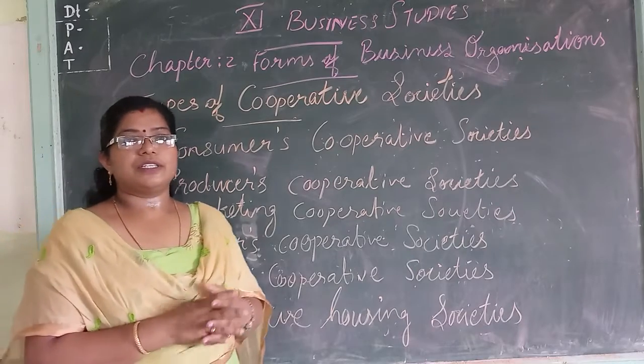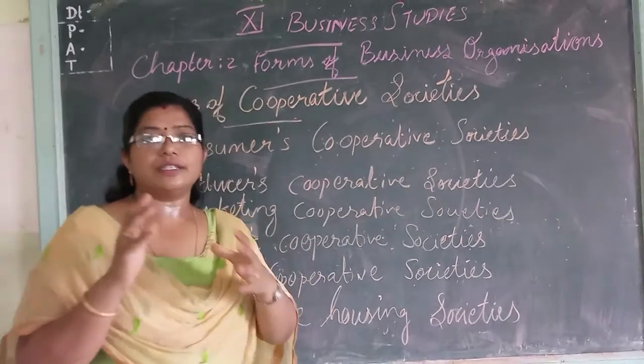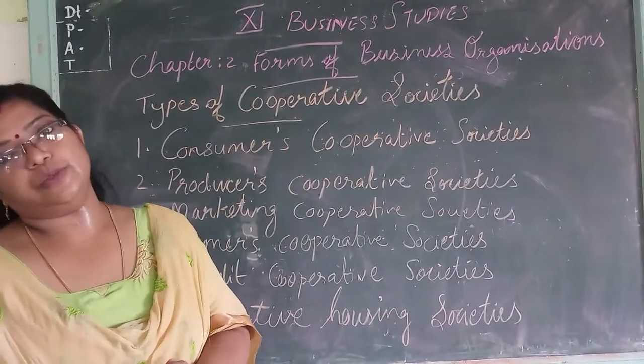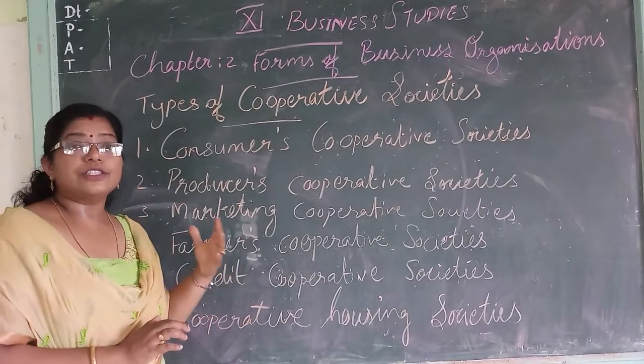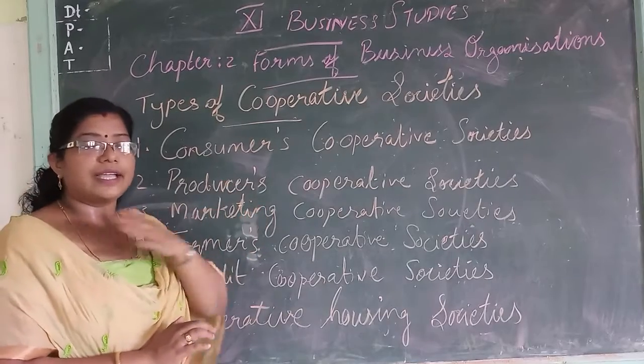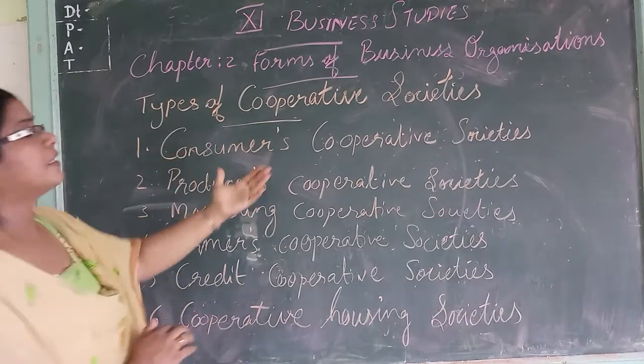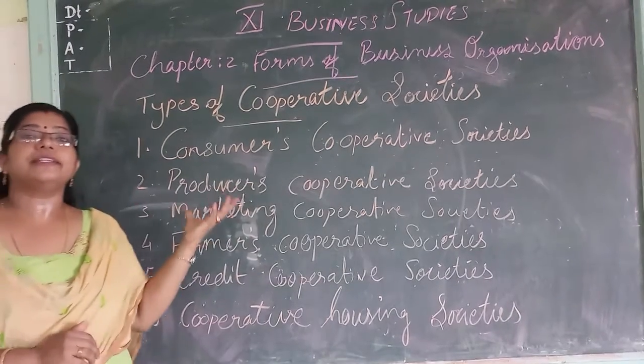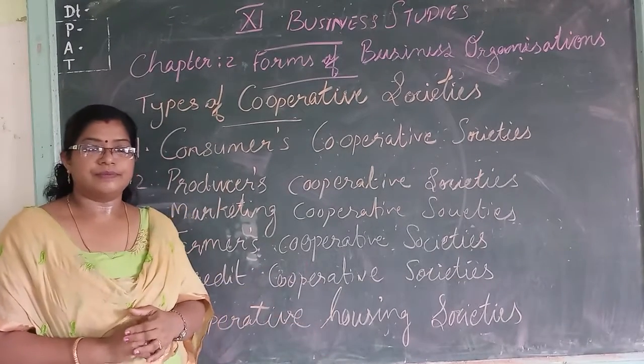This type of cooperative is formed with the main purpose of protecting the interest of consumers. That is the aim of a consumers cooperative society. How are they protecting the interest of these consumers?